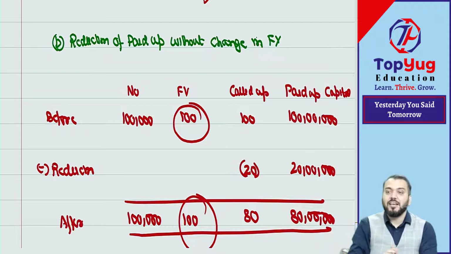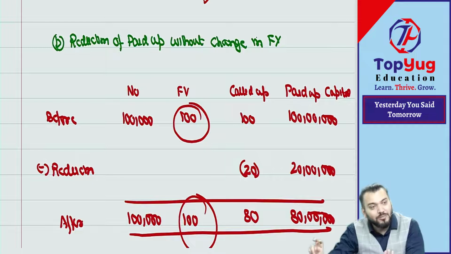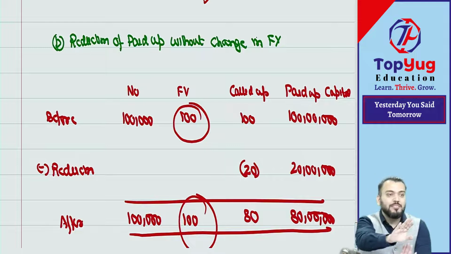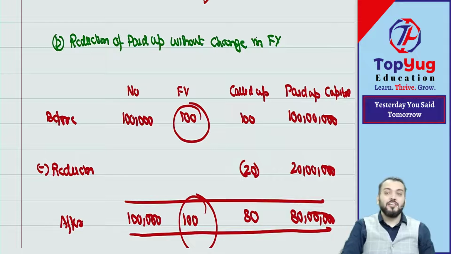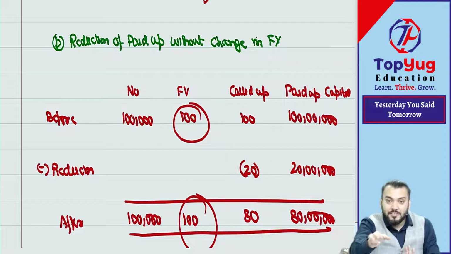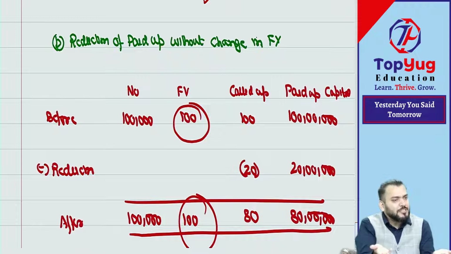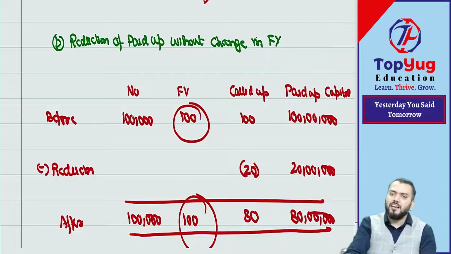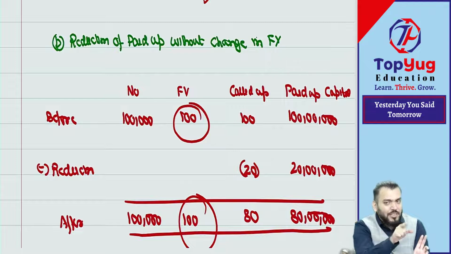So what I said once again, I said old face value account debit to new face value account credit. Means old face value will be debited, new face value will be credited. It means what? Equity shareholders will surrender their old share certificate. Means we will take back what? And will allot what? Therefore, old debited to new. But in this case, there is no need to convert because face value remains 100. Means a share certificate of 100 is now also a share certificate of 100. So will you do that change? No. Understood? So once again I have given a hint.